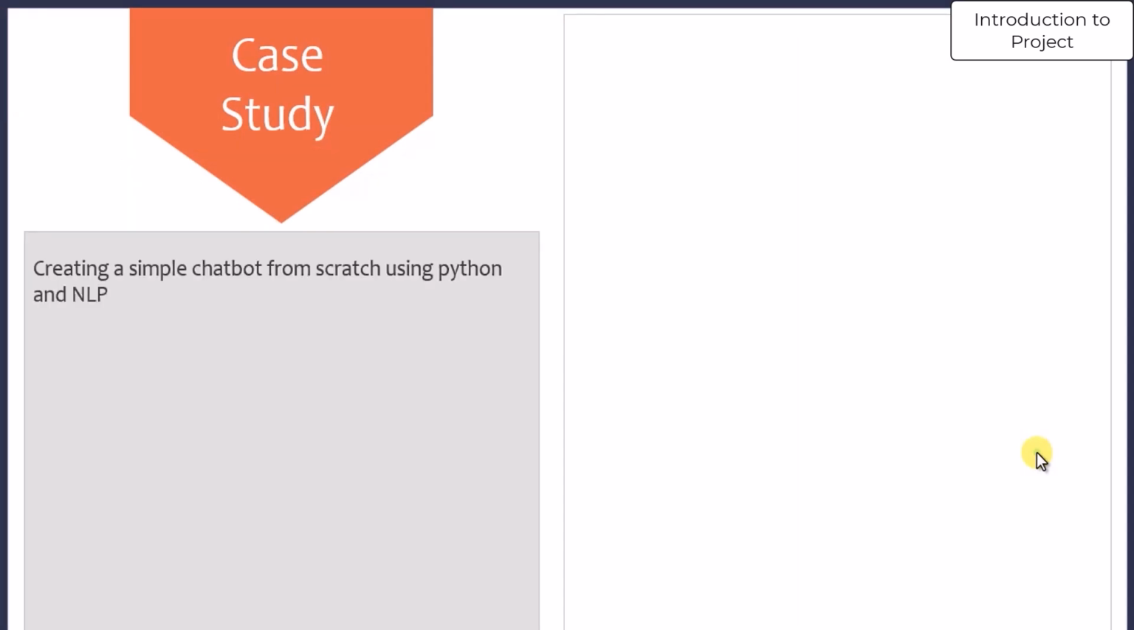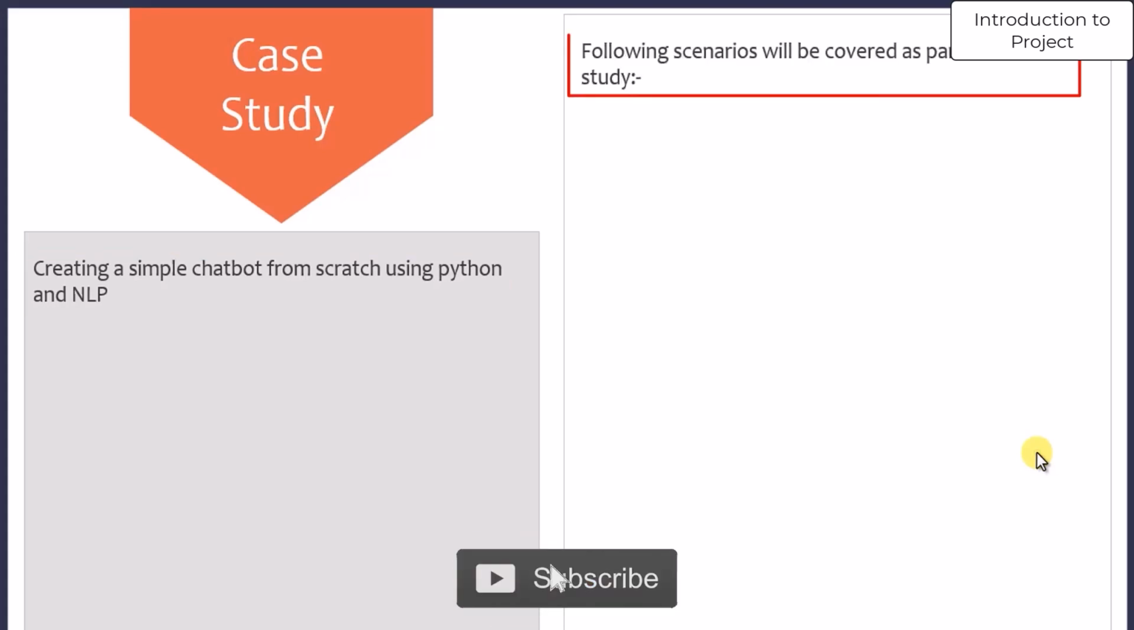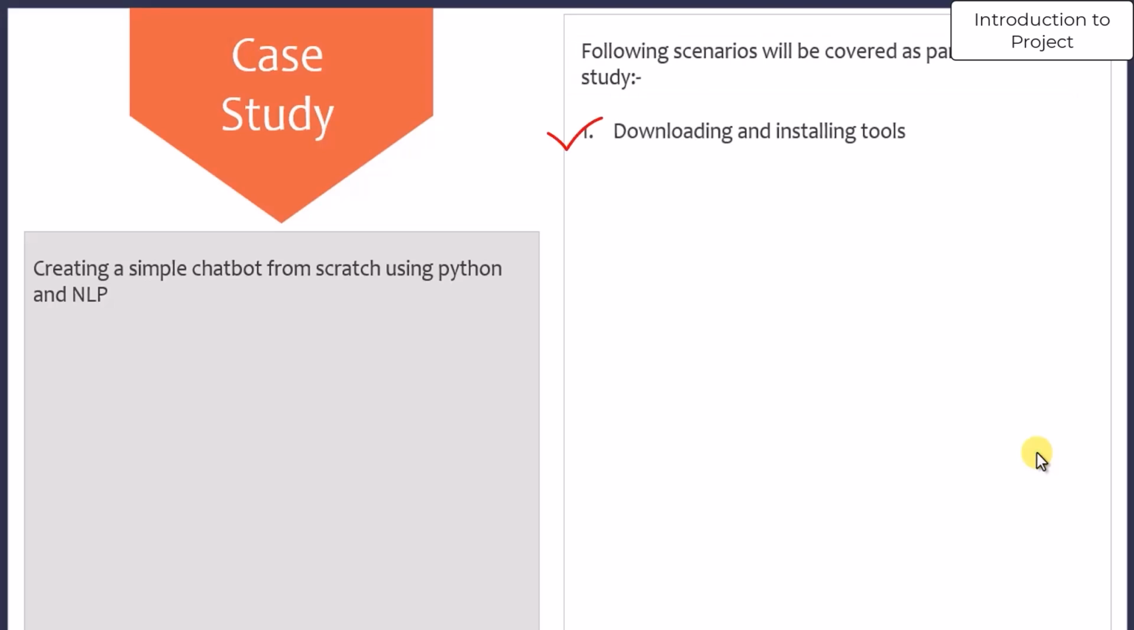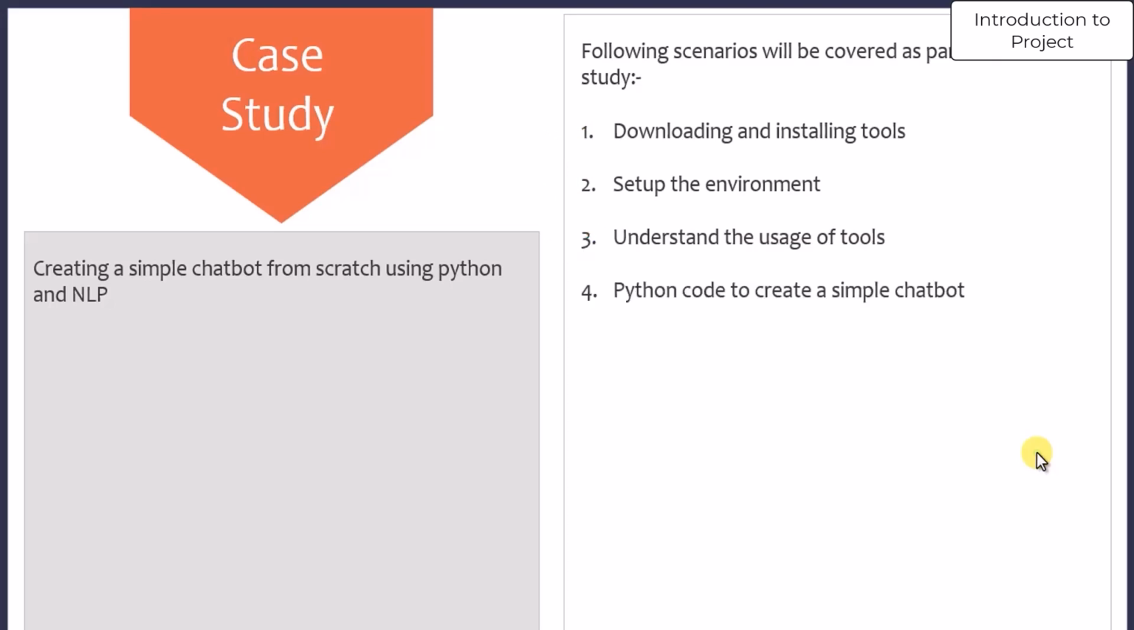Case study. We are going to create a simple chatbot from scratch using Python and NLP. Following scenarios will be covered as part of this use case. First, we will download and install the tools. Second, we will set up the environment. Third, we will understand the usage of these tools. Then we will implement the chatbot using Python. And finally, we will test the chatbot.